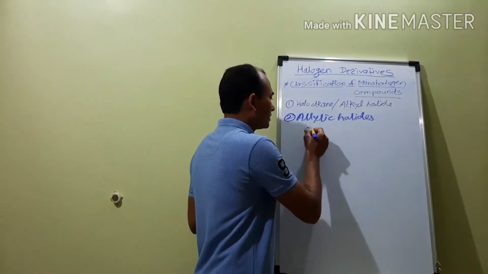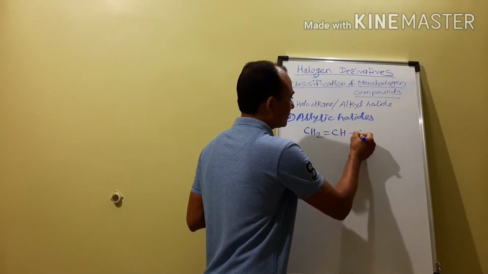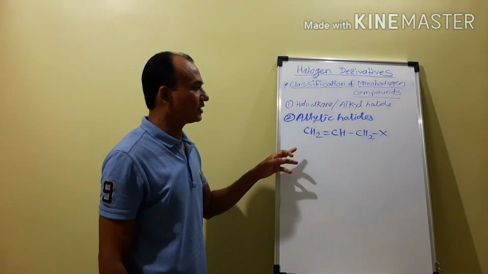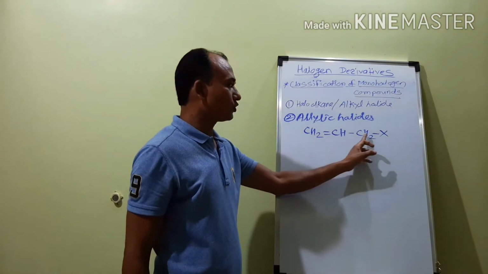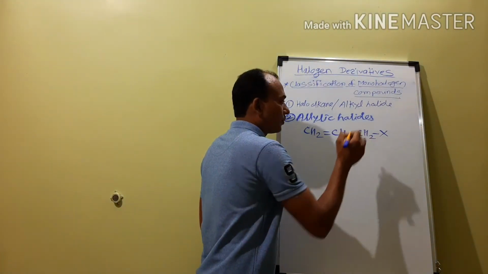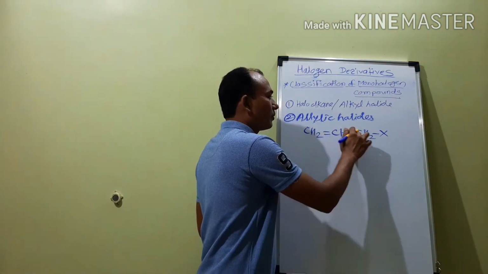For example, CH2=CH-CH2X. In that case, the halogen atom is attached to the carbon atom which has hybridization sp3, but this carbon atom is next to the carbon-carbon double bond.